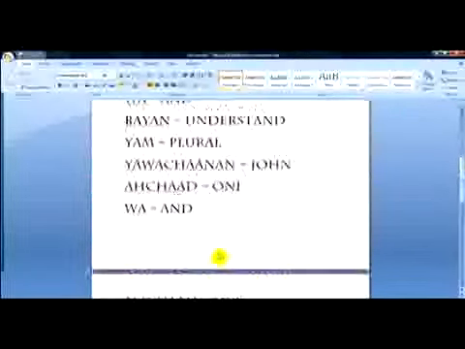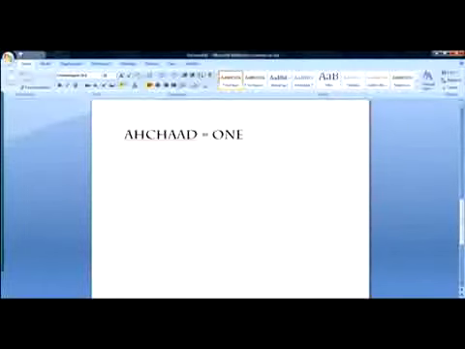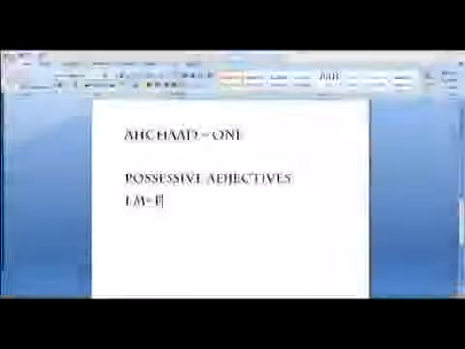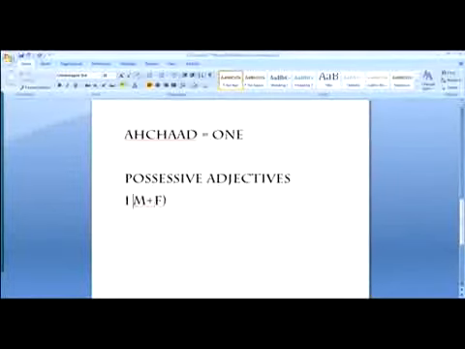Alright, now before we get started with John 1 and 1, I want to go on to some possessive adjectives. Alright, now the possessive adjectives, you have I, male or female. Alright, so male or female. Let me put this in parentheses just to separate it from the I at the beginning. Okay, I, male or female, is Anya.